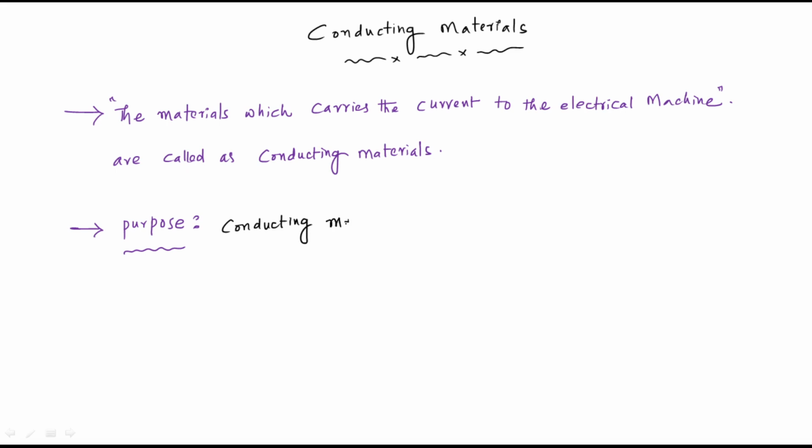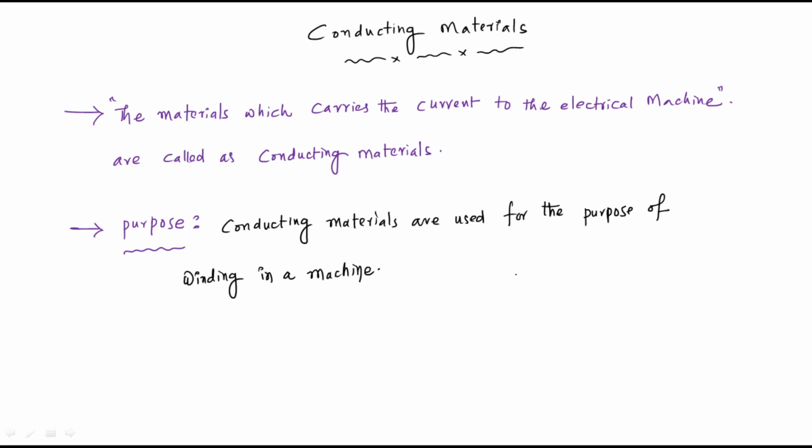Conducting materials are used for the purpose of winding in a machine.